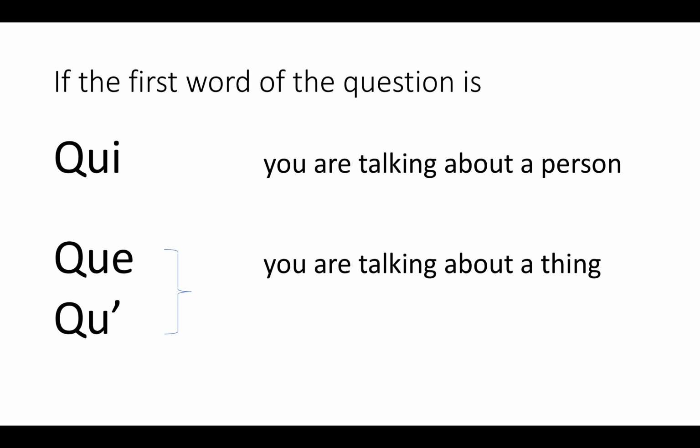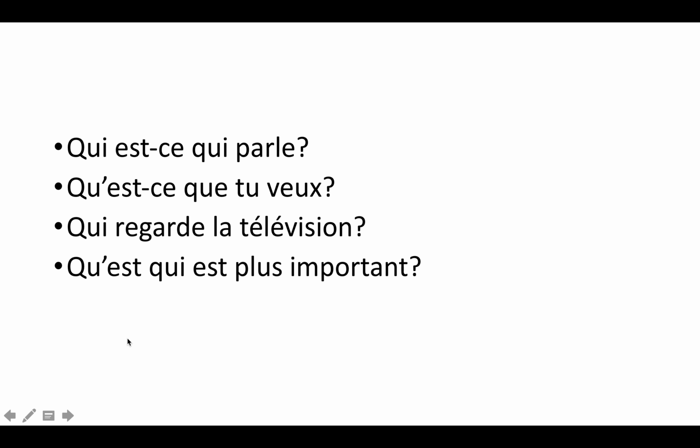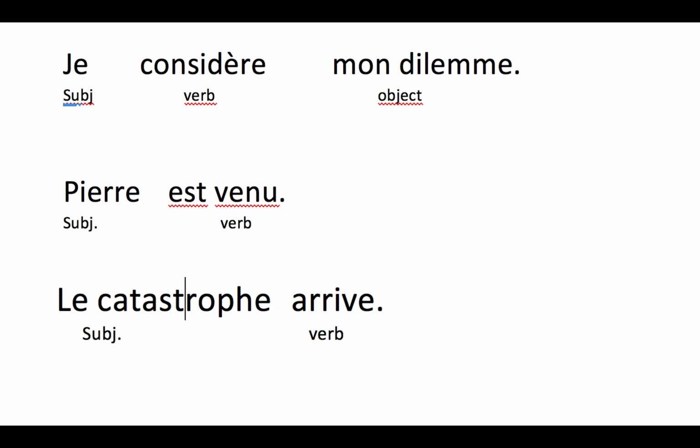So if the first word of the question is qui, you're talking about a person. If the first word of the question is que or qu', you're talking about a thing. Let's look at a few sentences that might be things that we like to ask questions about.